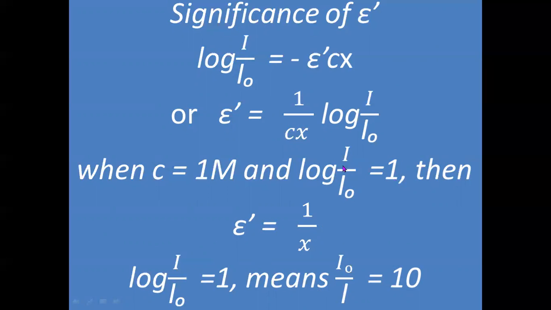When will this happen? If I0 by I becomes equal to 10, then log 10 is equal to 1. Then epsilon dash will become 1 by 1 into x into log 10, or log 10 is equal to 1, so it is 1 into 1, 1, x into 1, x. Therefore, epsilon dash is equal to 1 by x. Here we have used log I0 by I is equal to 1. That means I0 by I is 10.